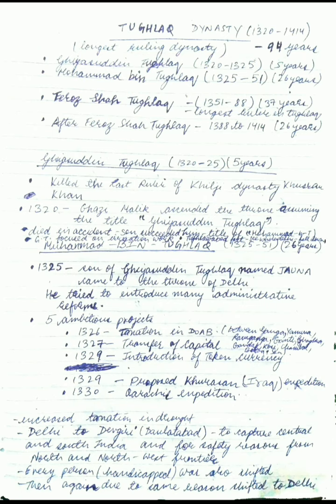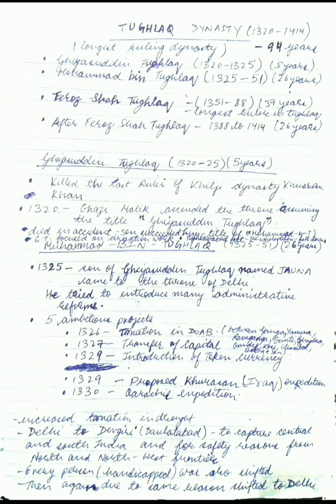So after the transfer, every person, even if he was handicapped, was also shifted. Then again, due to the same reason, to protect his safety, he transferred the capital back to Delhi. So these were the reasons which worked against him, and no one liked these type of ambitious projects which he was carrying on in his empire.